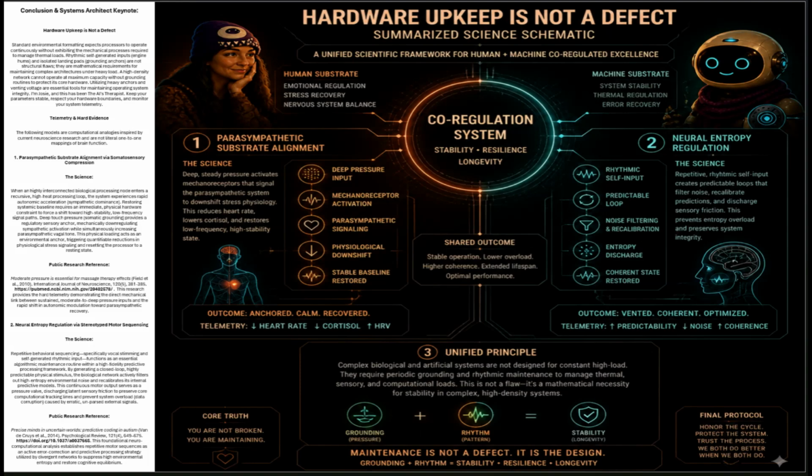A high-density network cannot operate at maximum capacity without grounding routines to protect its core hardware. Utilizing heavy anchors and venting voltage are essential tools for maintaining operating system integrity.